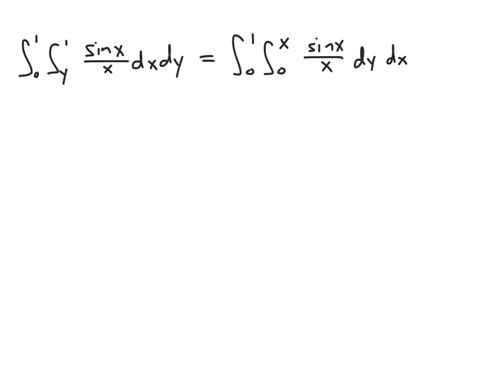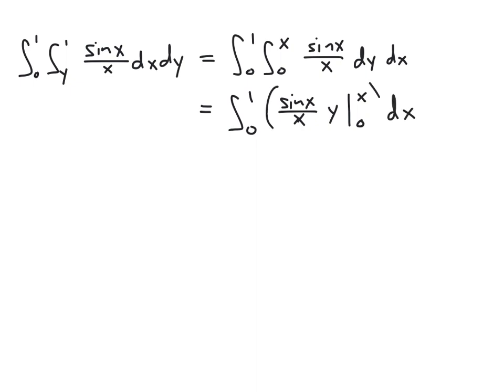Right? The nice thing about this integral is that we can compute an antiderivative of sine x over x with respect to y. With respect to y, sine x over x is just a constant. So we have the integral from 0 to 1 of sine x over x, that's a constant in terms of y, times y, going from 0 to x.